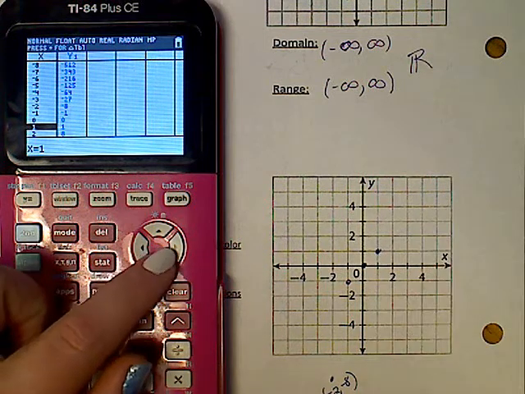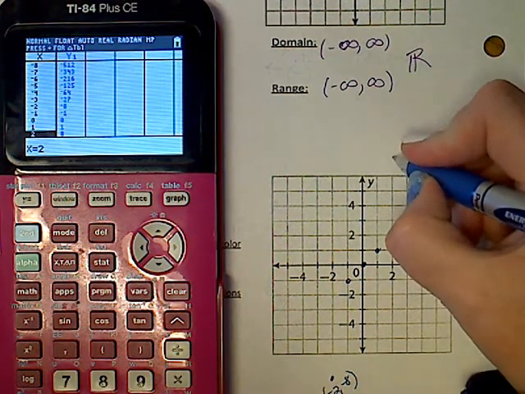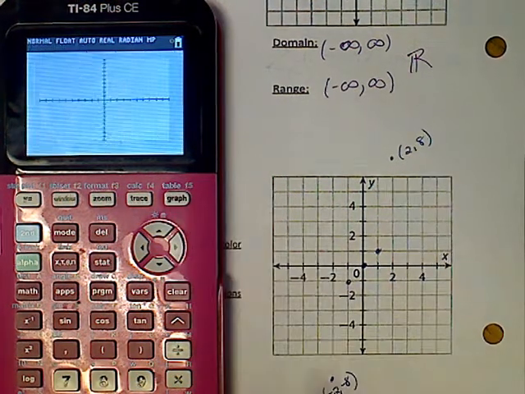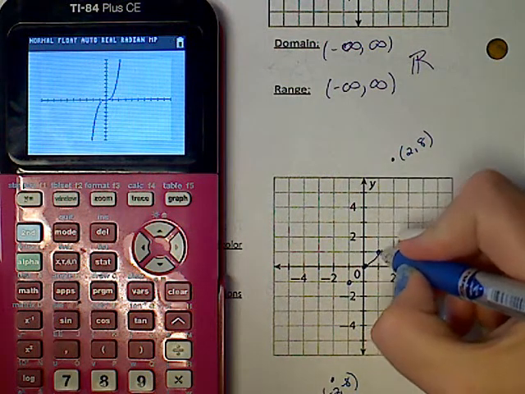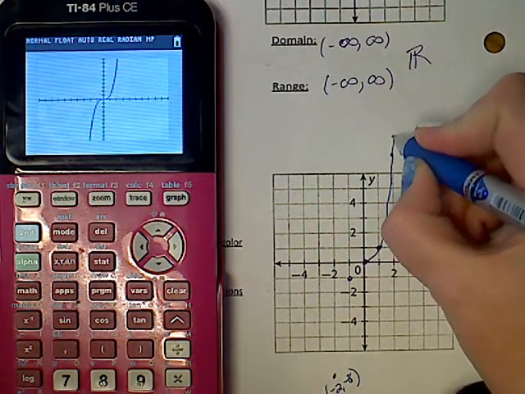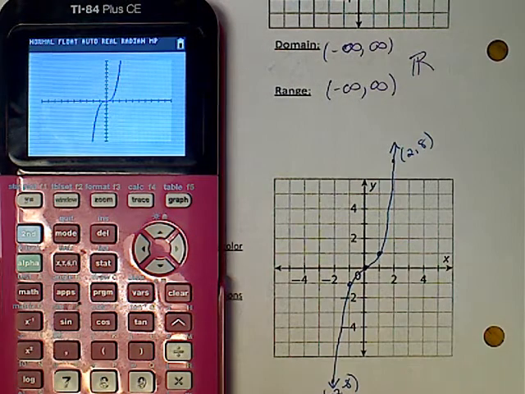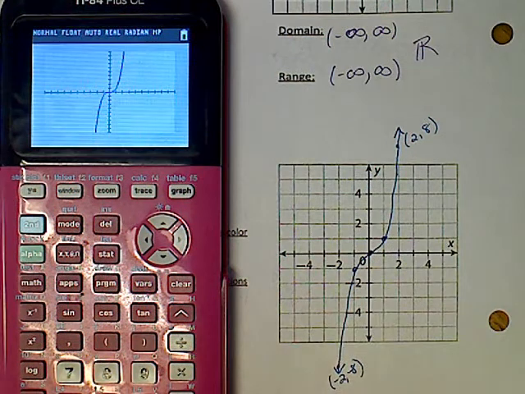Hopefully you remember this from just a minute ago. And we've got 2, 8. I'm going to hit graph so I remember which shape this is, and I do it correctly. So this is half the parabola, and the other half fell down. So in one color, we're graphing the parent cubic that we had just done not that long ago.